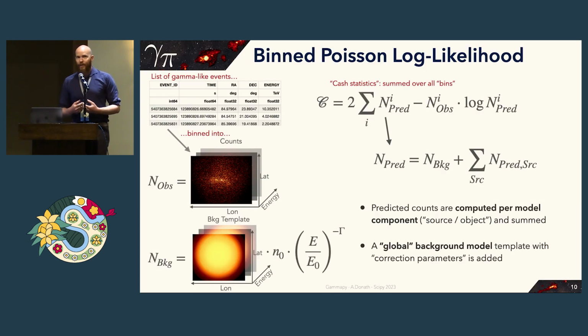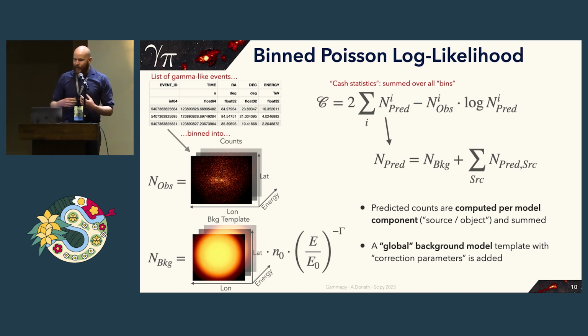So all these observatories are basically particle detectors. They measure events, and then they try to reconstruct the initial properties of those events, things like energy, position, arrival time, and those are put into a list of gamma-like events. There's some background involved, like hadronic particles, for example, that look like gamma ray events, but this is dealt with later. Then those events are binned into a counts map or image. Typically, this is hyperspectral imaging, so we have a list of images or a 3D cube of your data.